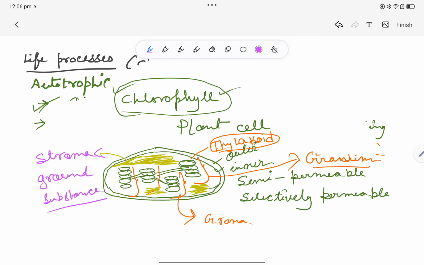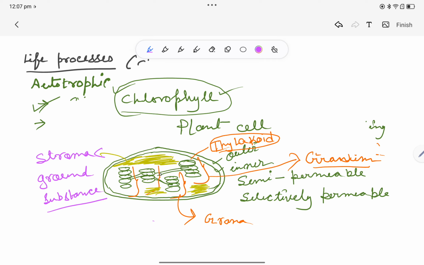Now, one fun fact about chloroplast is that chloroplast and mitochondria, we all know about mitochondria, these are semi-autonomous organelles. Why? Because they have their own genetic material. Chloroplast and mitochondria also have their own ribosomes. So that is something different from this topic. So stroma has its own genetic material.